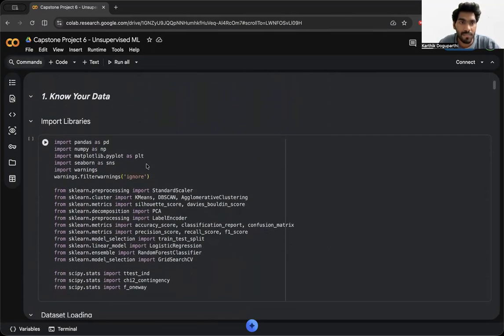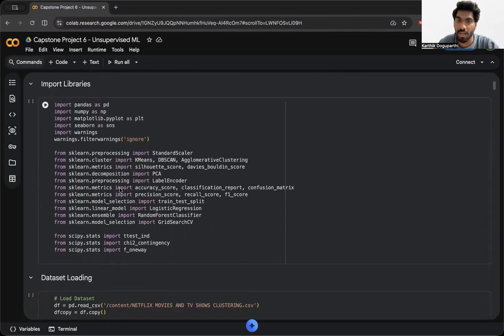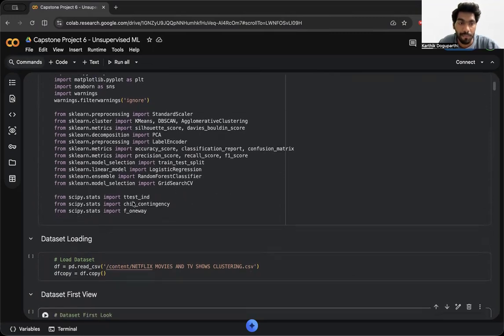Coming to know my data, I've imported libraries. Those are standard libraries: pandas, numpy, matplotlib, seaborn, and I imported warnings also to filter all the warnings and display my output in a neat and clean manner. For machine learning algorithms and processes, I've used sklearn preprocessing, and many of the other classification reports and accuracy scores also.